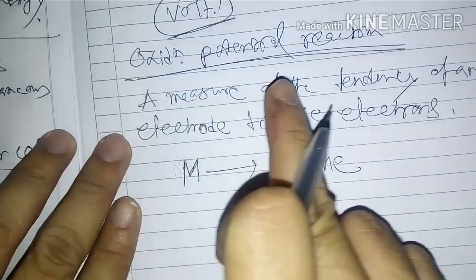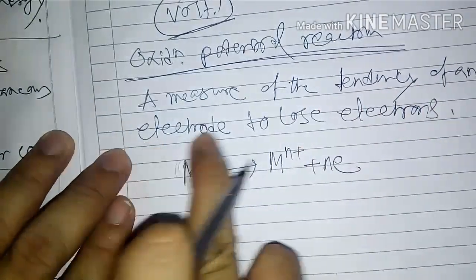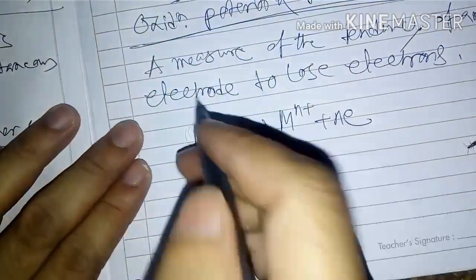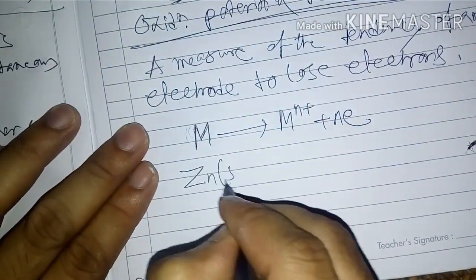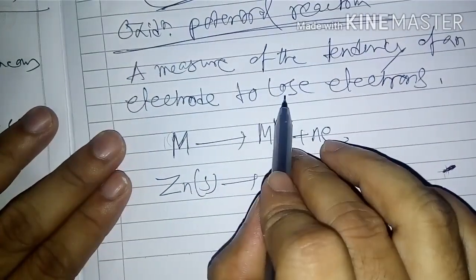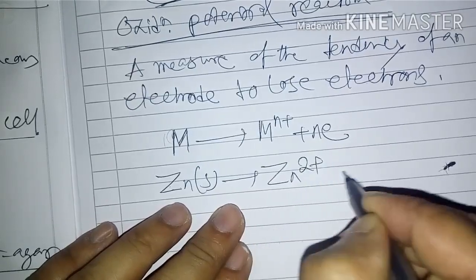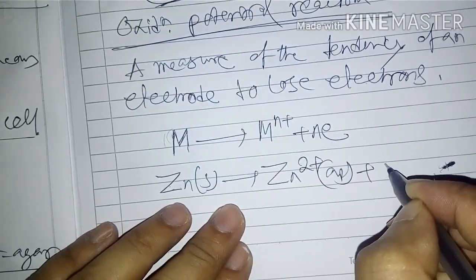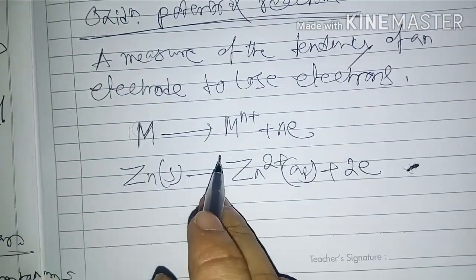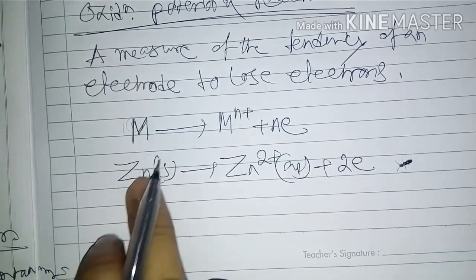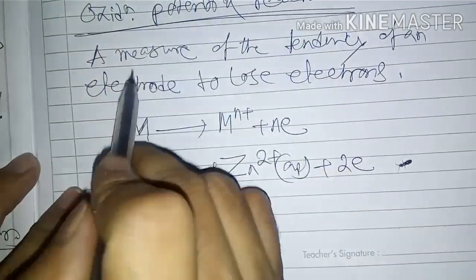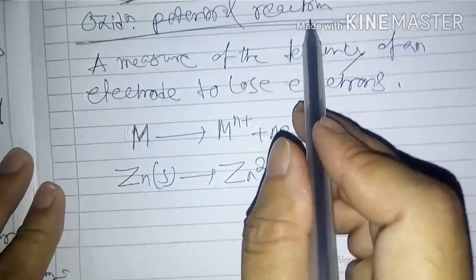Zinc, the electrode, loses electrons: Zn changes to Zn2+ (aq) plus 2 electrons. Two electrons are lost from here. So this is the oxidation potential reaction.